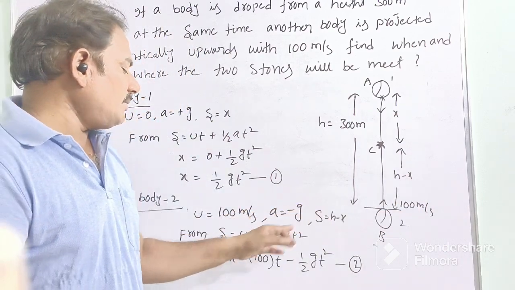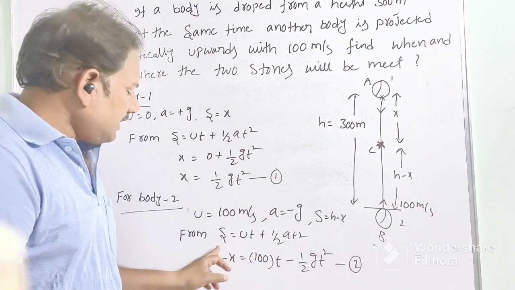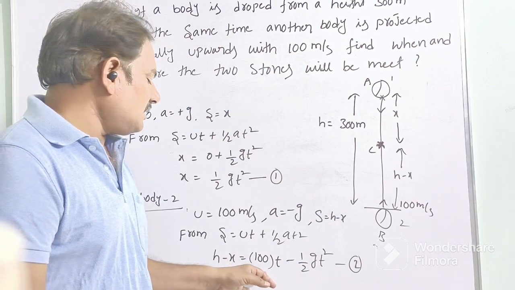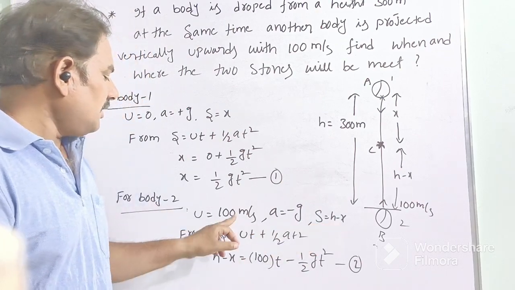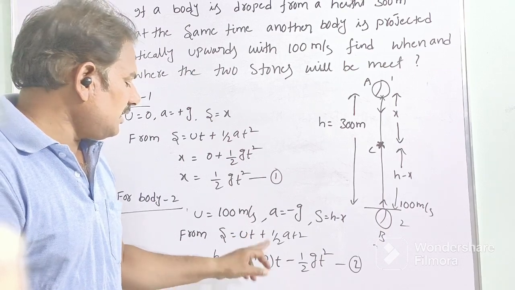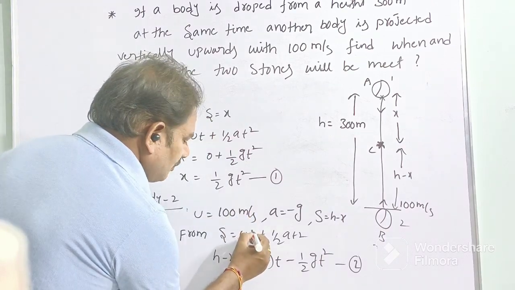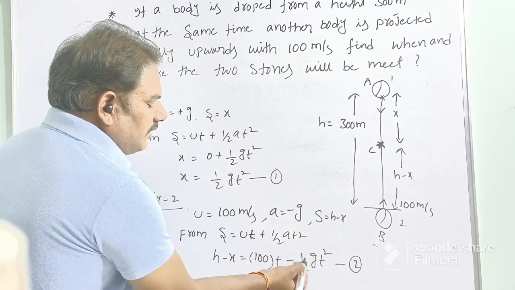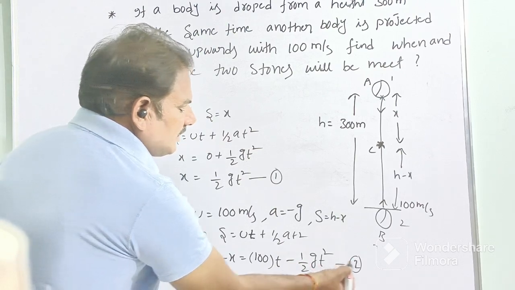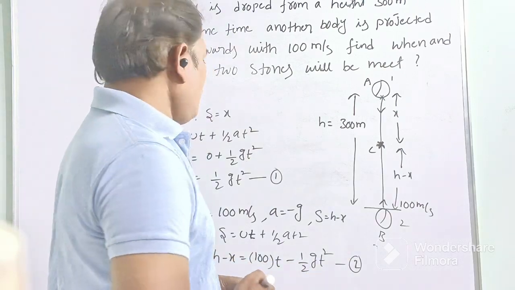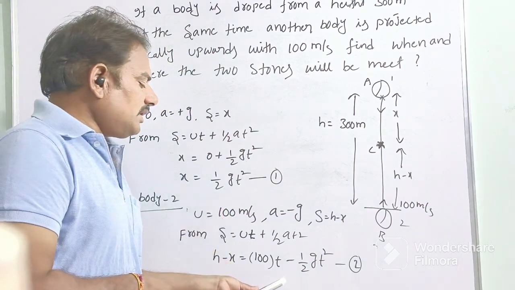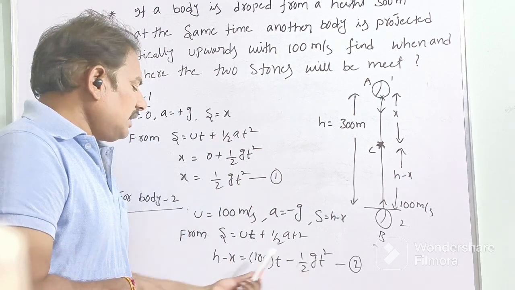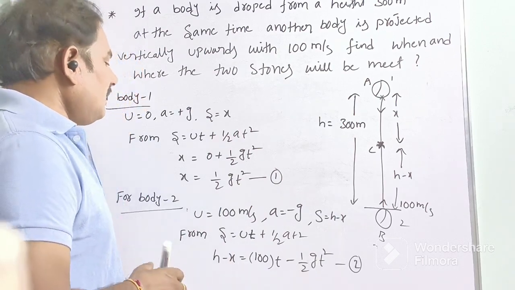Now substitute the values in the equation s equals ut plus half at square. Then we get h minus x equals 100 into t, this is ut, plus half a where a equals minus g, so minus half gt square. This is equation number 2. Now substitute the x value in equation 2, then half gt square will be cancelled out.